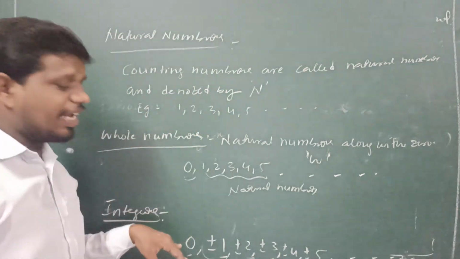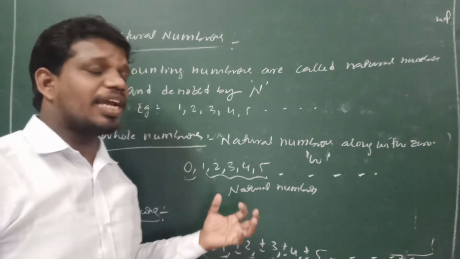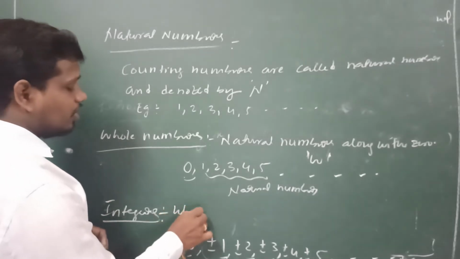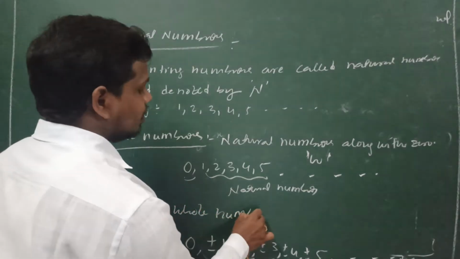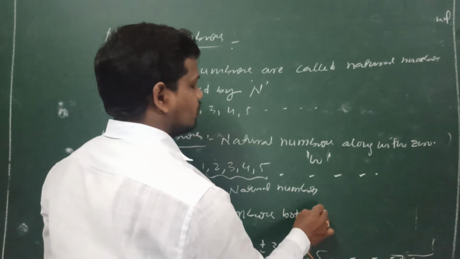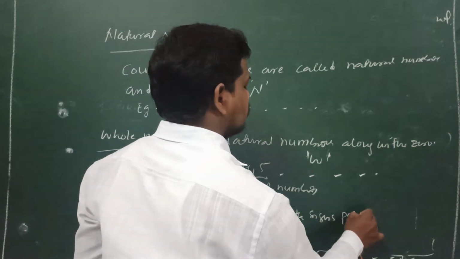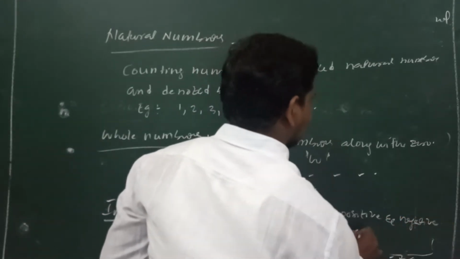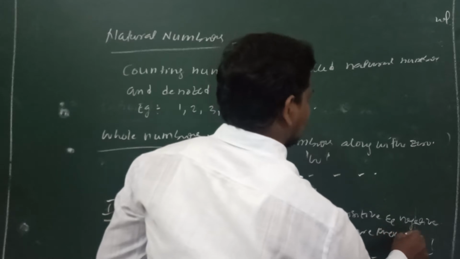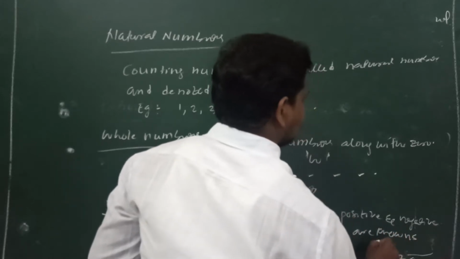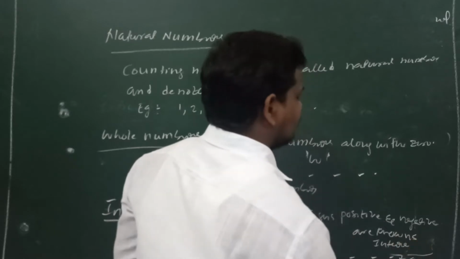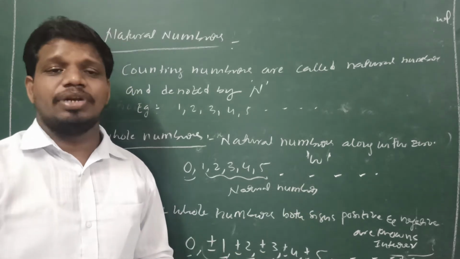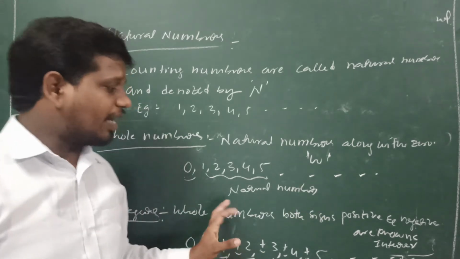Taken with both signs, plus sign and minus sign, positive and negative, they are known as integers. We can denote them with capital I or capital Z. Like that we have to represent them.